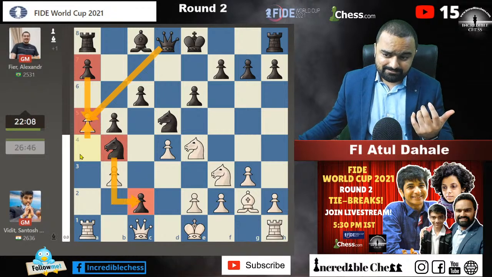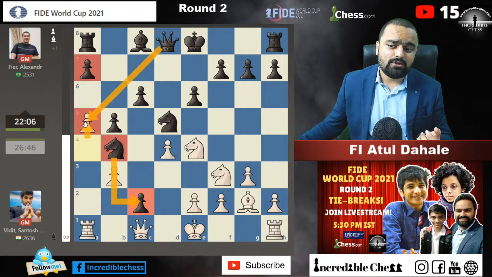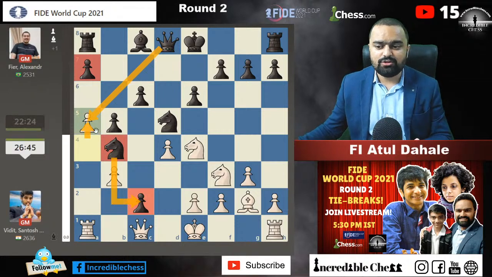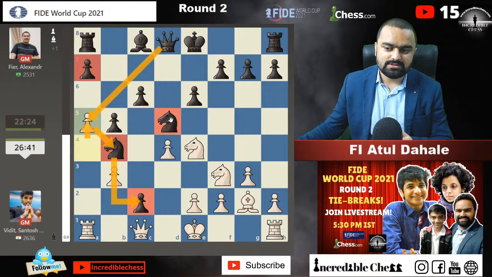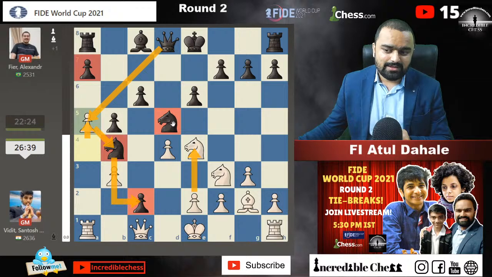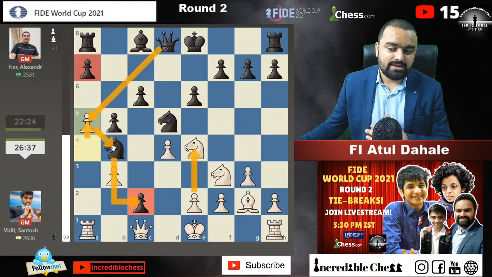So he plays e5 so that a5 will not be played. So if a5 is not there on the board, then this knight is the only important piece, because if this knight moves by playing e4, then the knight on b4 will definitely need to move, and the pawn on c2 will fall in that case.